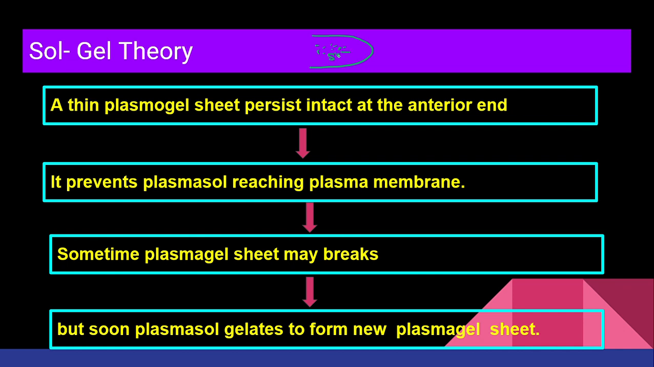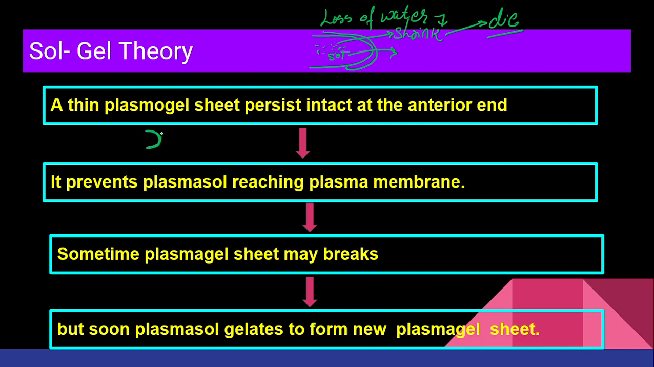Now see class, I told you that the outer layer is going to be gel and the inner layer is going to be sol. If there is sol, that means it is a liquid. If this liquid is in contact with the plasma membrane, obviously the liquid will be easily able to cross through the plasma membrane. Then my cell will shrink. There will be loss of water, due to which the cell will shrink and automatically die, right? I don't want that to happen.